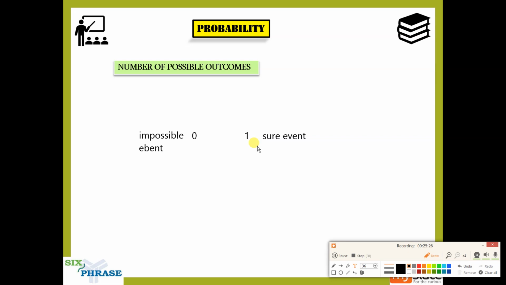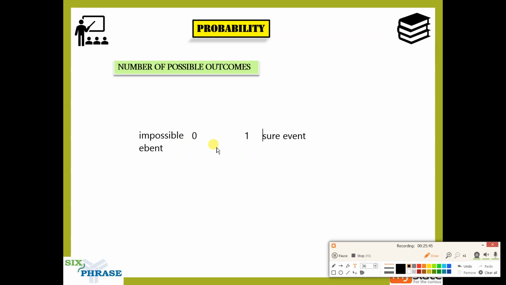Okay, but usually the value of probability will always be between 0 and 1. Okay, and you know what the reason is. So sometimes it's an impossible event, sometimes it is a sure event, and most of the time the value will be between 0 and 1.